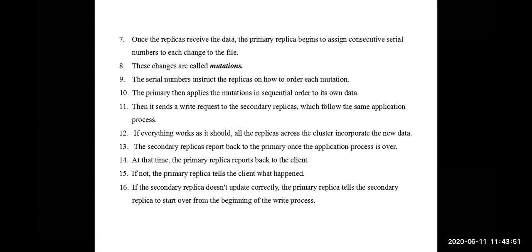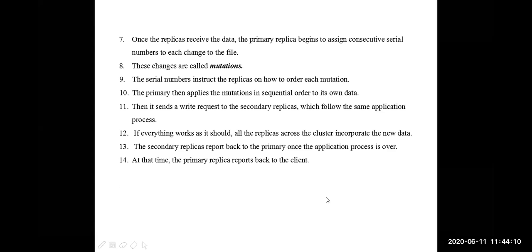The primary will pass that information to the master server: this particular secondary replica is unable to update any number of times. So the master will simply make that secondary replica garbage. That means it is not a valid secondary. This is the total process of the write operation.